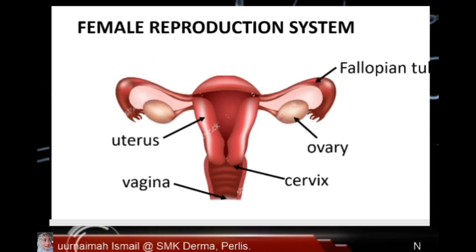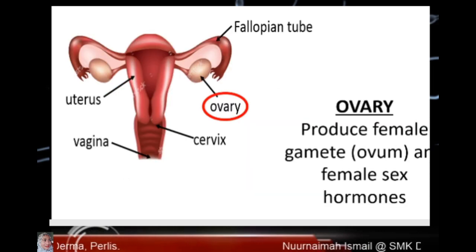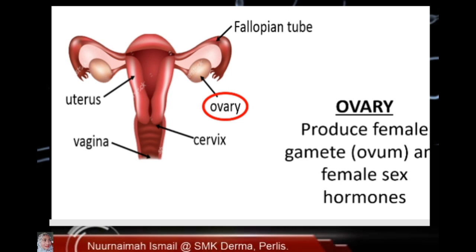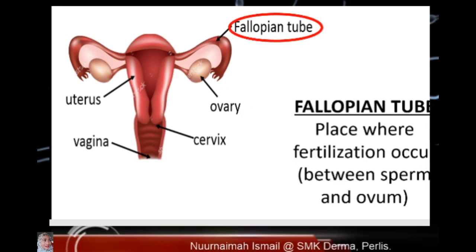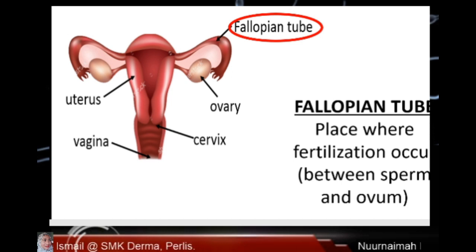So this one is a female reproduction system. Ovary. The function of ovary is to produce female gamete, and second one to produce female sex hormones. Okay, this one is a fallopian tube. Fallopian tube is a place where fertilization occurs between sperm and ovum.